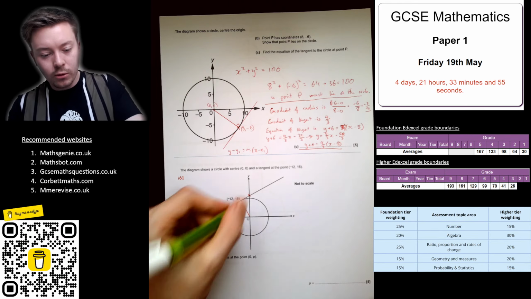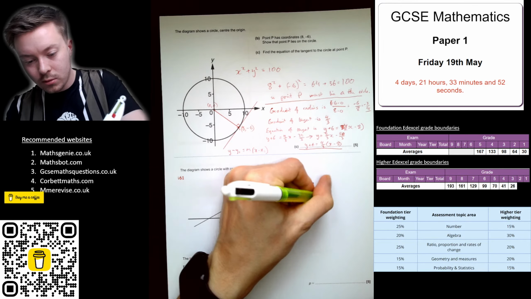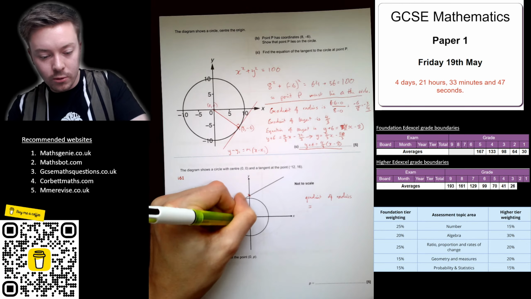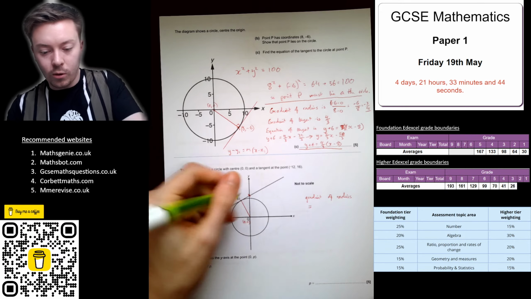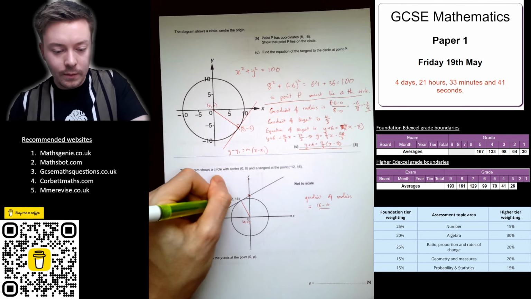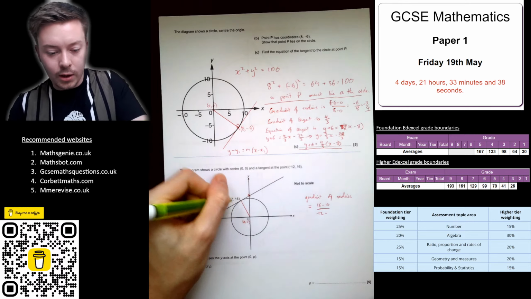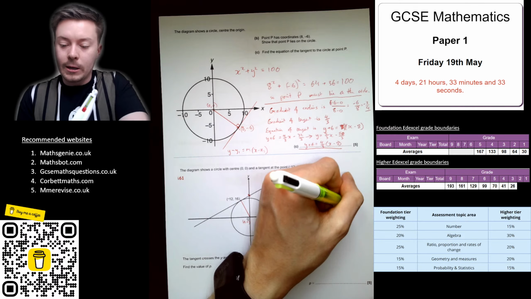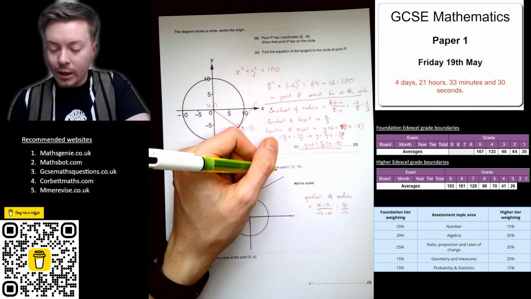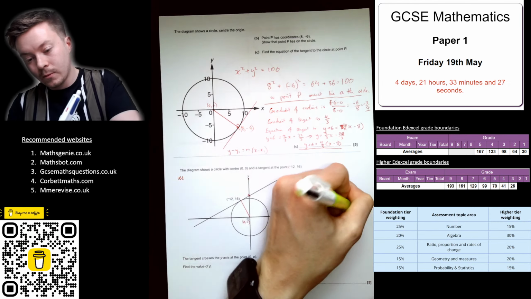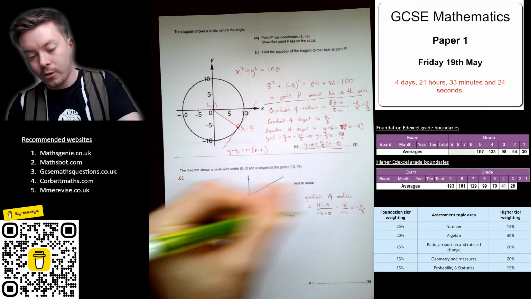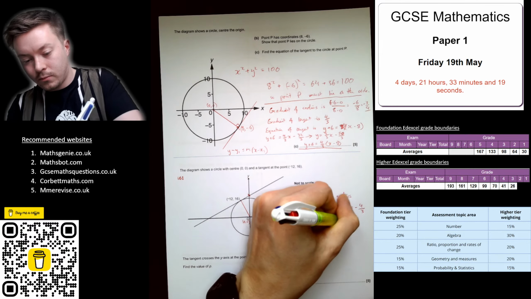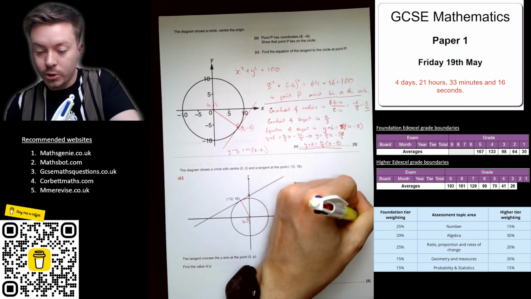So, gradient again of the radius equals, that's (0, 0), so let's do y take y, 16 take 0, over negative 12 take away 0. So we get 16 over negative 12, divide top and bottom by 4, and we get negative 4 thirds. The gradient of the tangent is the negative reciprocal, which is 3/4.